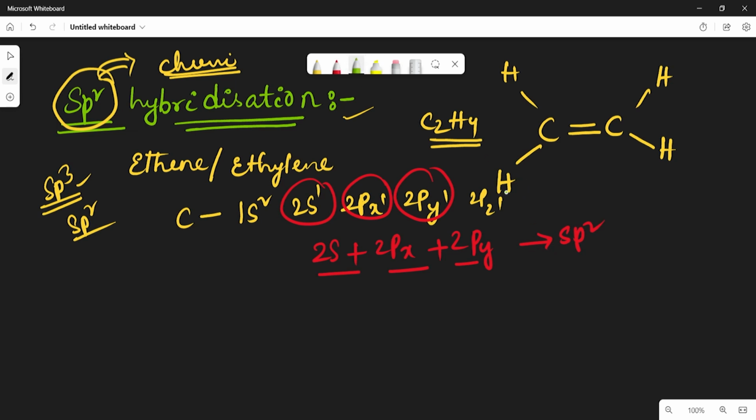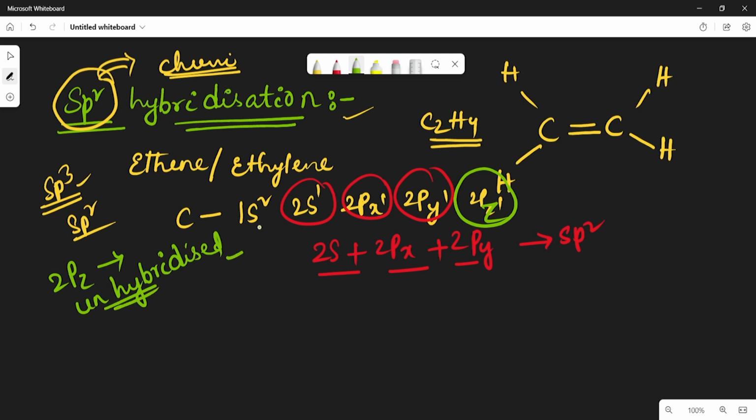Then what about the 2pz orbitals? In this case the 2pz orbitals remain unhybridized. It means it doesn't undergo hybridization. It remains unhybridized on both the carbon atoms. So only the two carbon atoms will undergo sp2 hybridization by intermixing 2s, 2px and 2py.